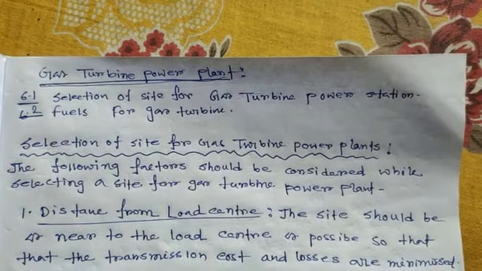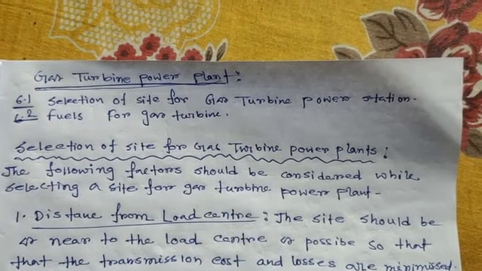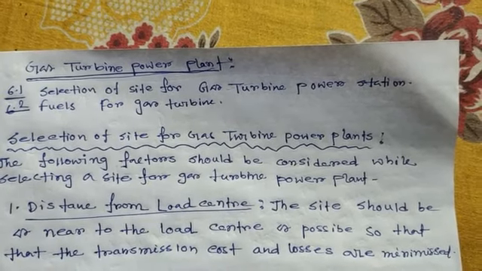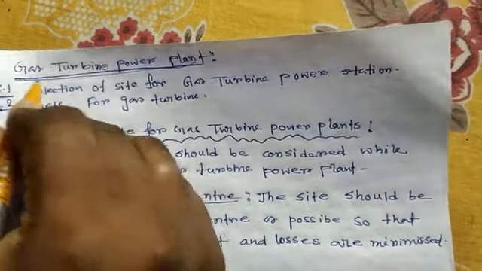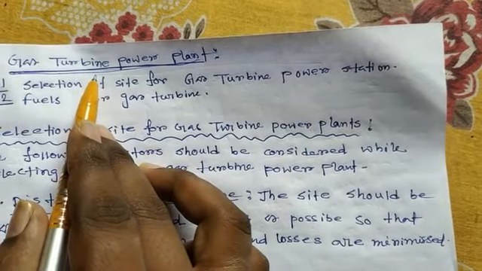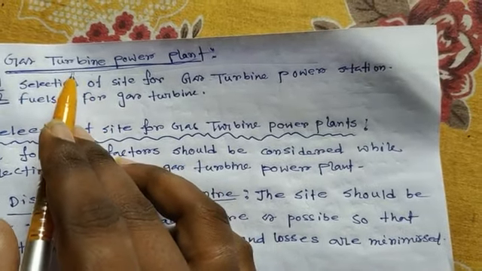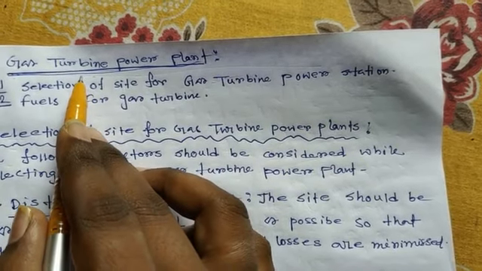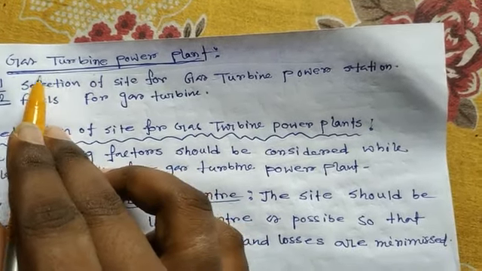We have already discussed thermal power plant, hydel, nuclear, and diesel electric power plant. Today I will discuss gas turbine power plant. Gas turbine means a power plant where power is generated in the station, and a gas compressor is used for rotating the turbine. So it is called a gas turbine.